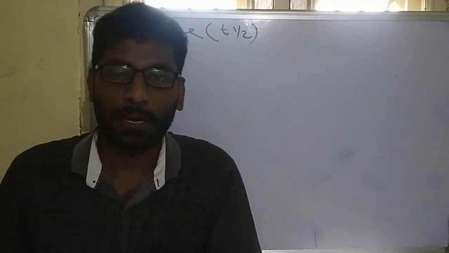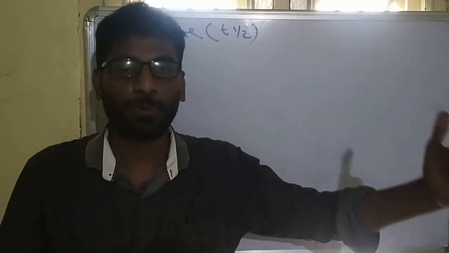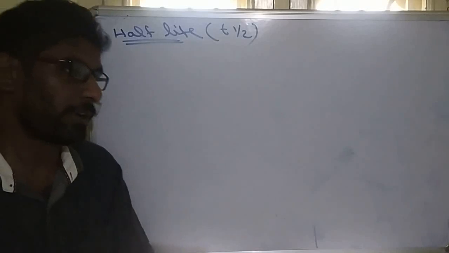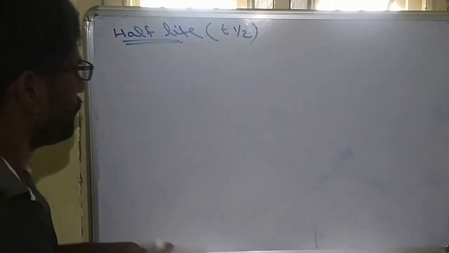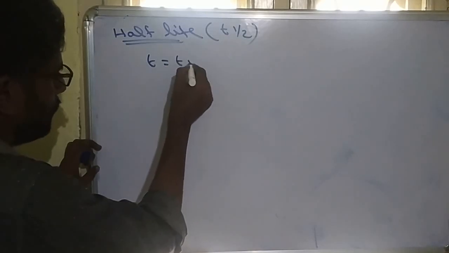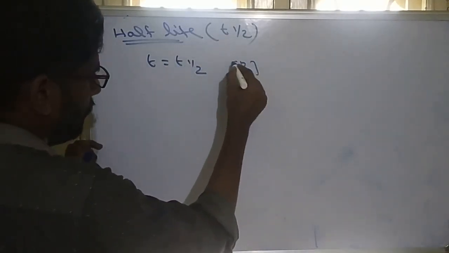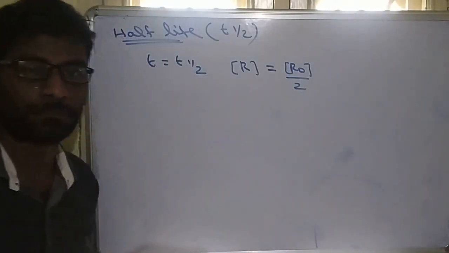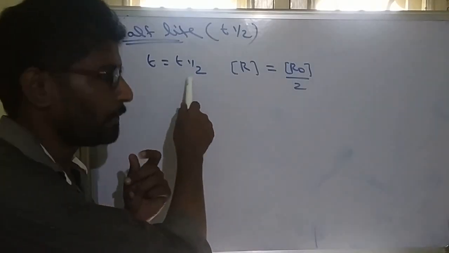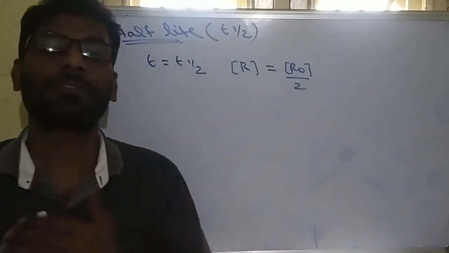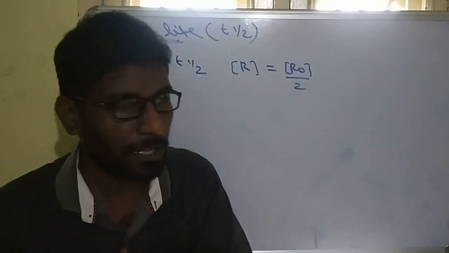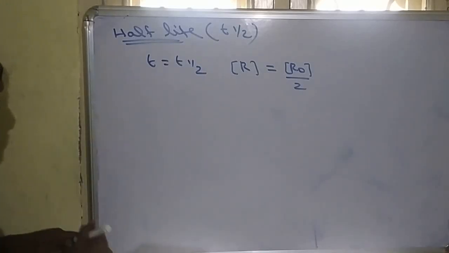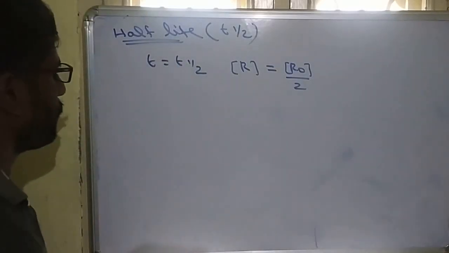Suppose initially we are taking 100 grams of reactant, it decreases to 50 grams. How much time it takes for the reduction of 50 grams is called half time or half-life. So if t is equal to t half, the final concentration must be equal to initial concentration by 2, because at t half time, the final value is always half of the initial value. Because half has decreased, the remaining must be only half. That's why initial by 2. r is equal to r naught by 2. So this half-life value we are calculating for zero order and first order.